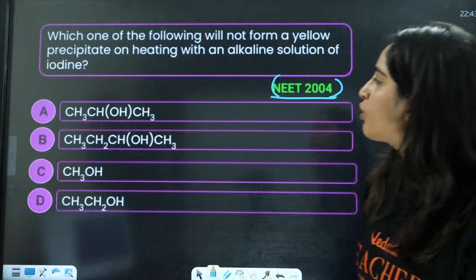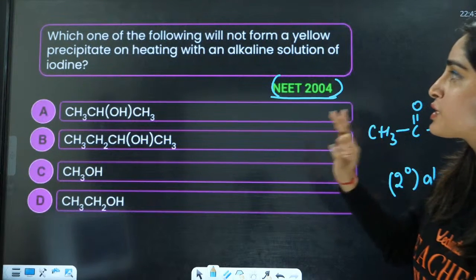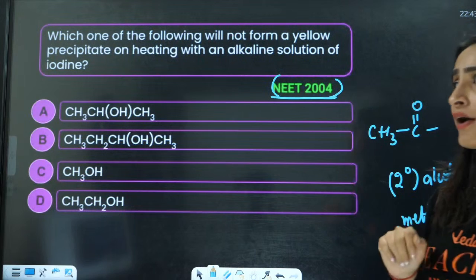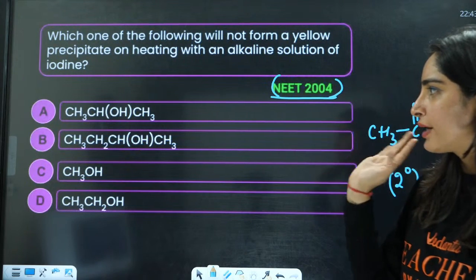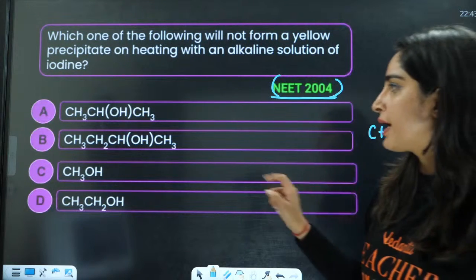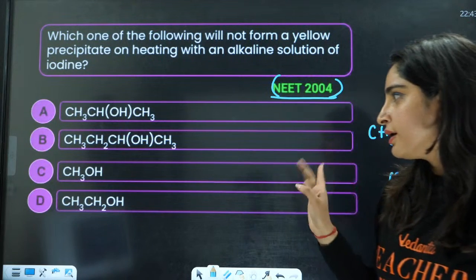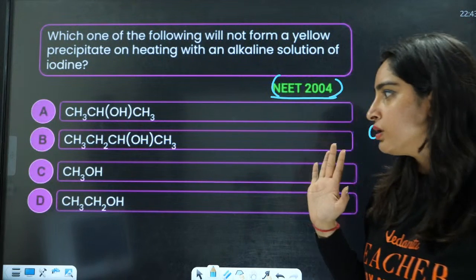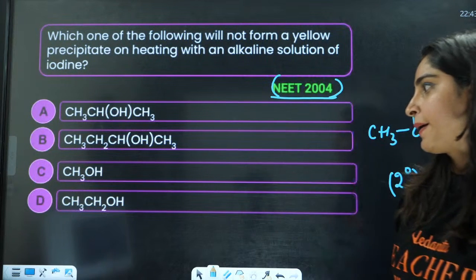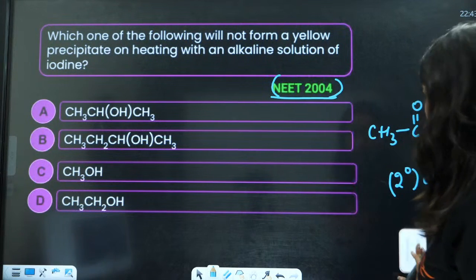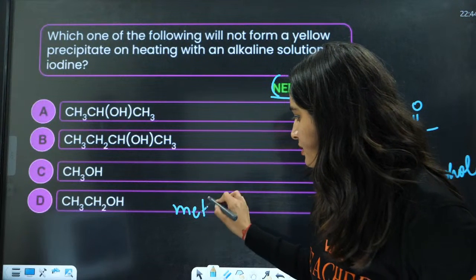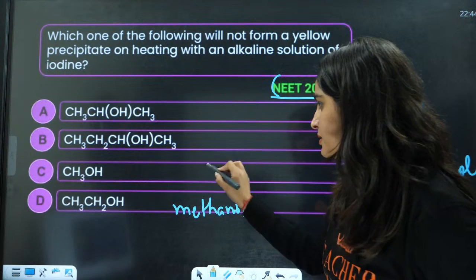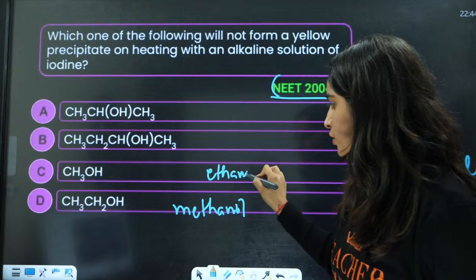Okay. So which of the following will not form a yellow precipitate on heating with alkaline solution of iodine? So now this is 2 degree, will form. This is again 2 degree. This is methanol, and this is ethanol.